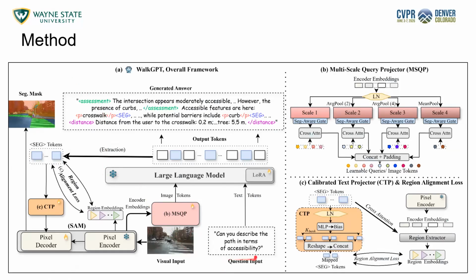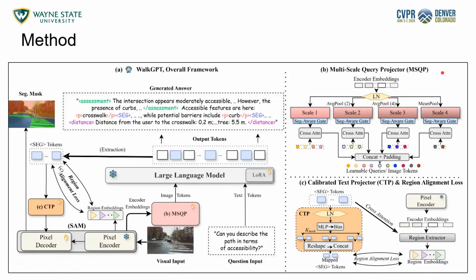As we said before, it takes a question input and a visual input. The visual input, the image itself, goes into the pixel encoder. This pixel encoder is a shared encoder that is used for the segmentation and also provides the embeddings that go into the LLM itself. First, the image goes into the pixel encoder, it gives the encoder embeddings, and it goes into the MSQP, which is one of the novelties of this work.